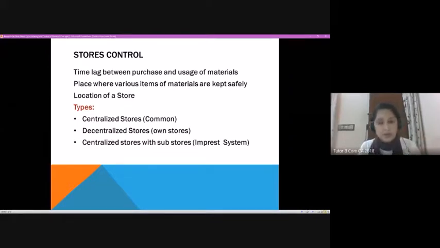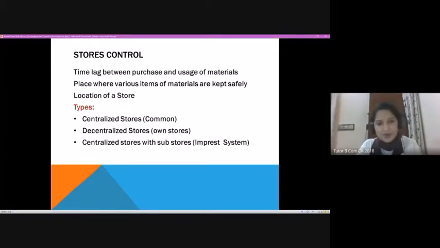But when we are talking about a decentralized one, each production department will have a storage space. They would have one storage space from where the material would be issued. So that is decentralized. Each production unit will have, or be attached with, a storage unit. From there, the material would be issued.